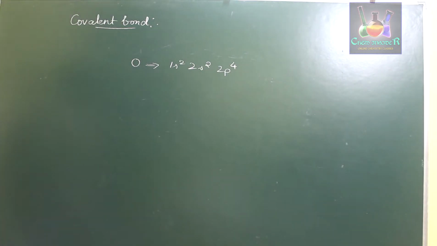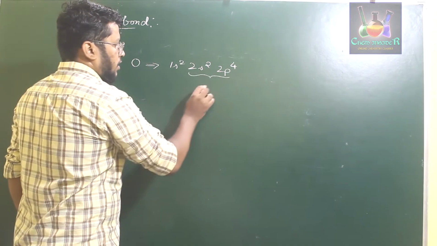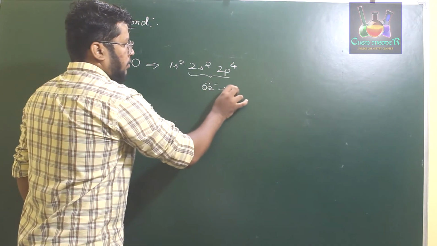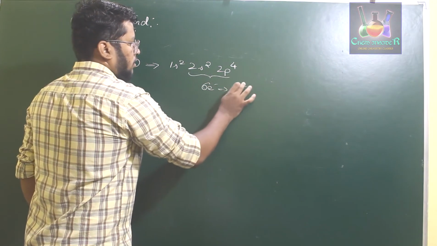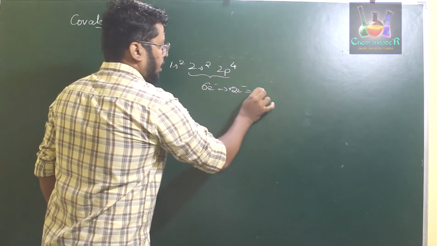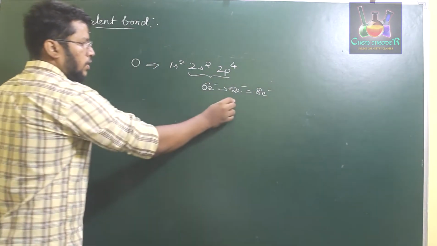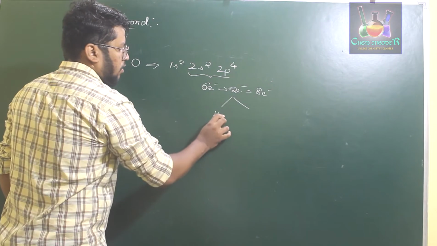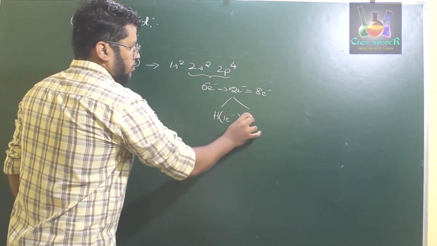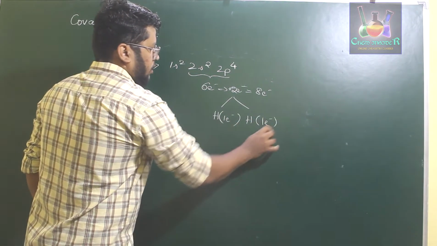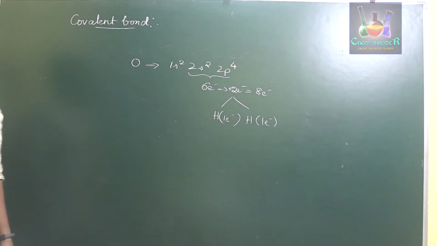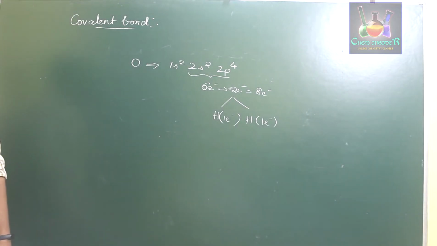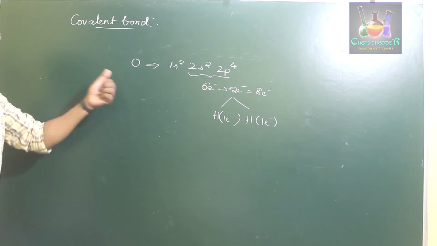The number of electrons in its valence shell is 6, so it requires 2 more to form 8 electrons. Those 2 electrons will be given by 1 electron each from the two hydrogens, which fulfills the octet requirement in the valence shell of oxygen.